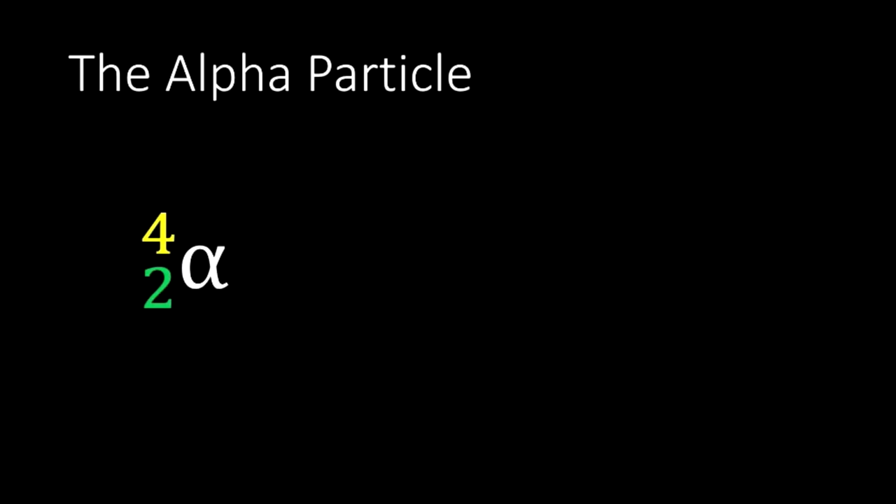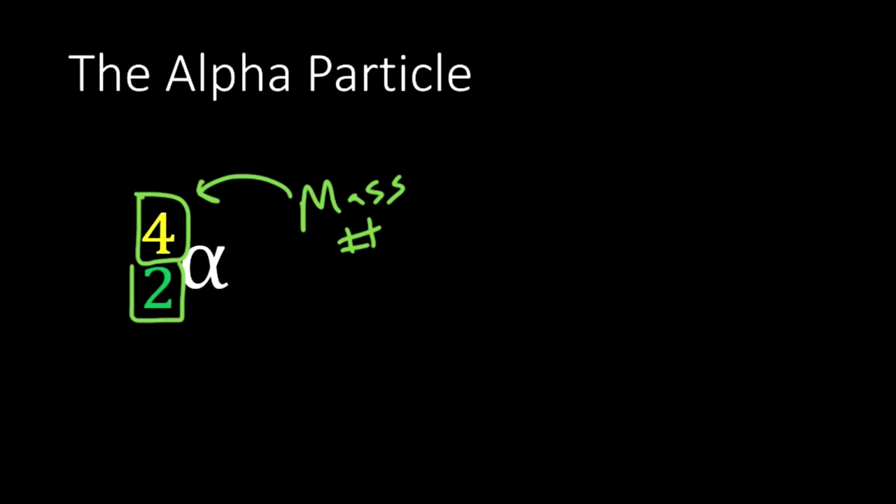Here is the symbol we use to represent an alpha particle. In the yellow is shown the mass number, and that's going to be the case through this whole video. We'll show mass number in yellow, and it's 4. That means there are 4 things in the nucleus. The atomic number here is 2. That means there are 2 protons in the nucleus.